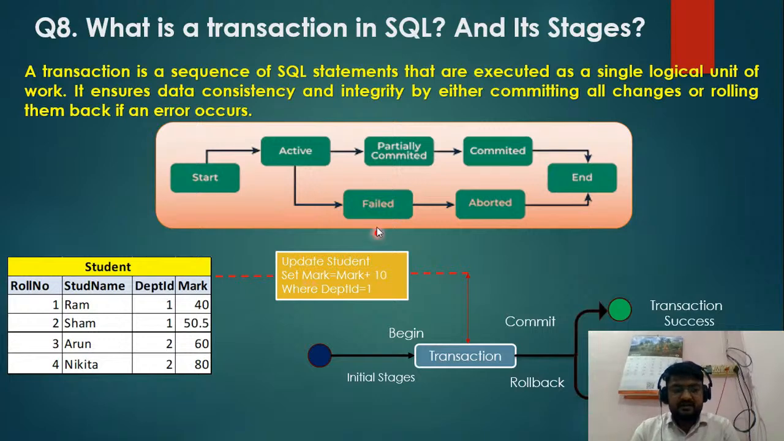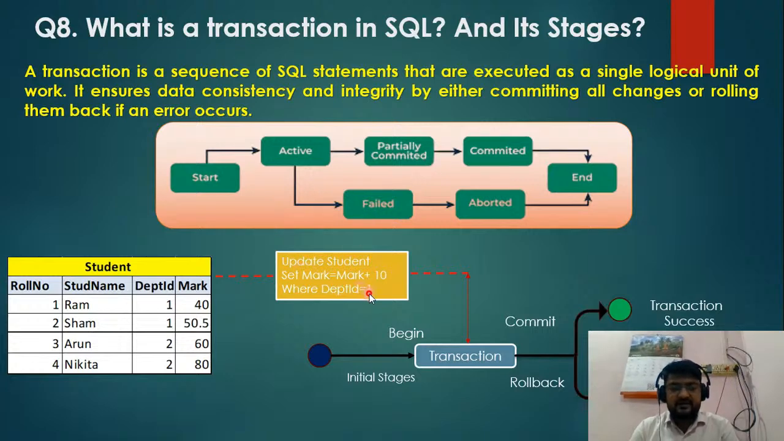So when we execute this, it is a transaction because we work on updating data in the database. Initially it will start, and after that it will be active. The transaction is activated when we are ready for execution. Then there are two possibilities: either it is partially committed, or it fails. Whenever we execute this query, either it will be partially committed or it will fail.